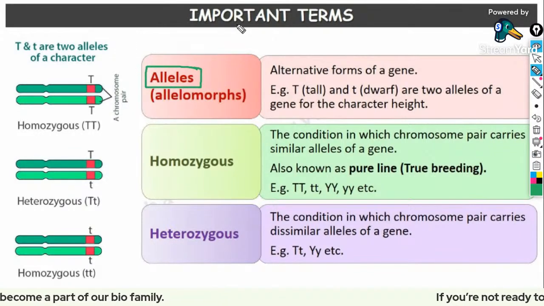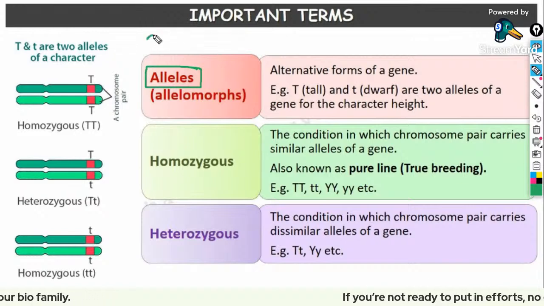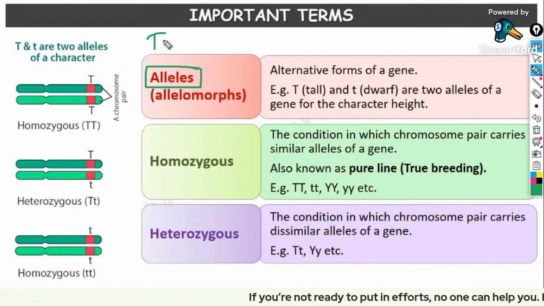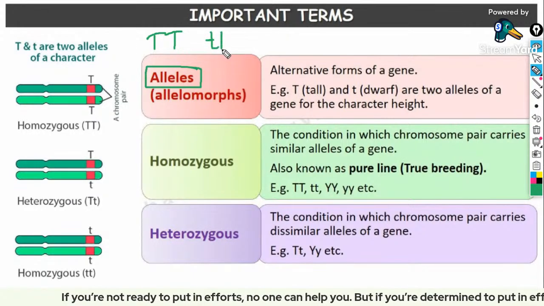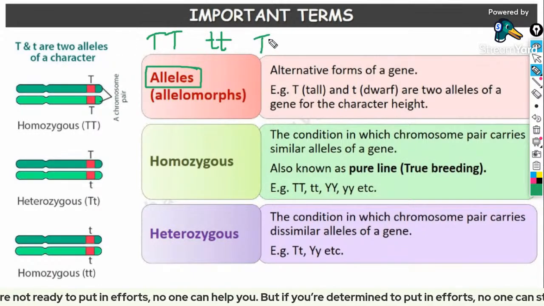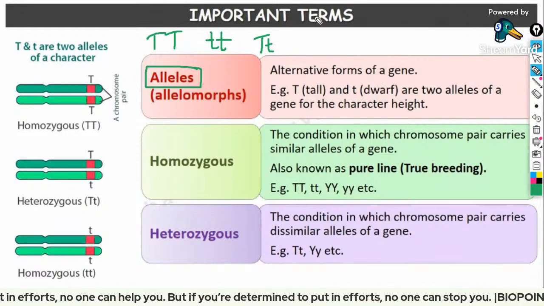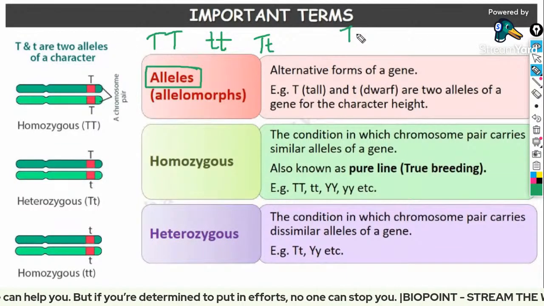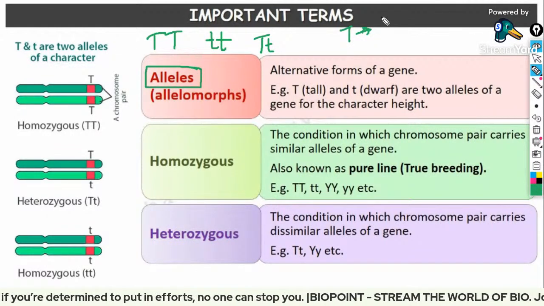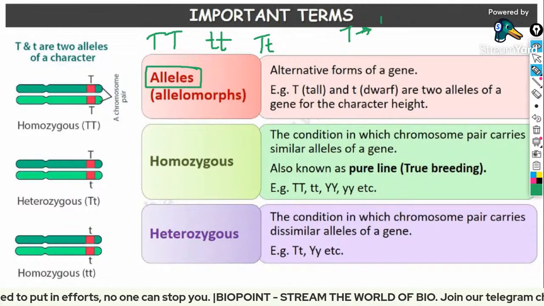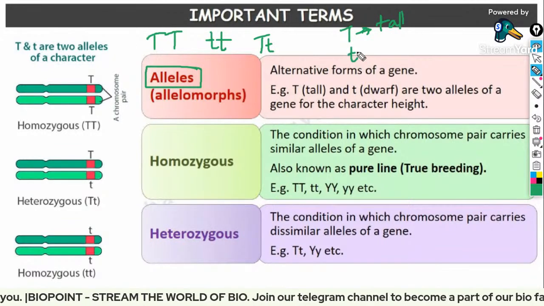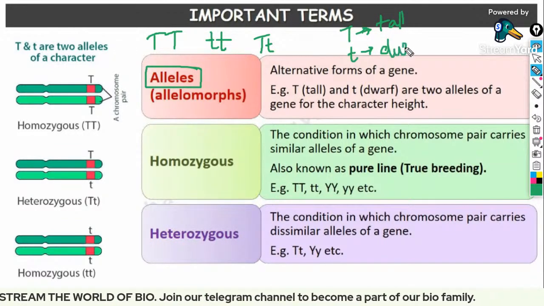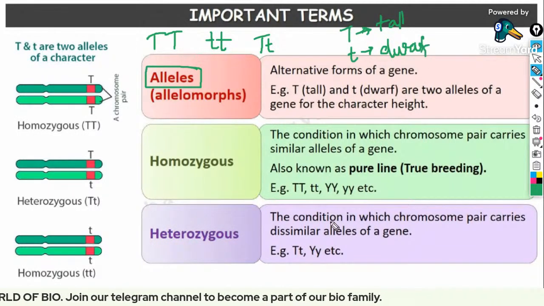Now let's move on with the term alleles. What is meant by allele? For example, from last year onwards we were studying capital T or small t. The capital T indicates the trait for tallness, and small t indicates the gene for dwarf.